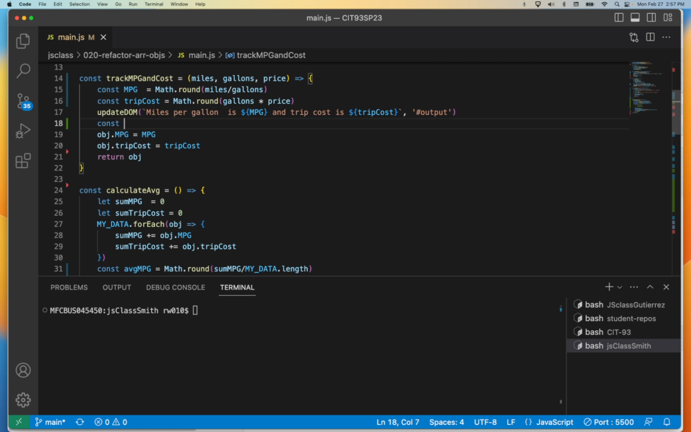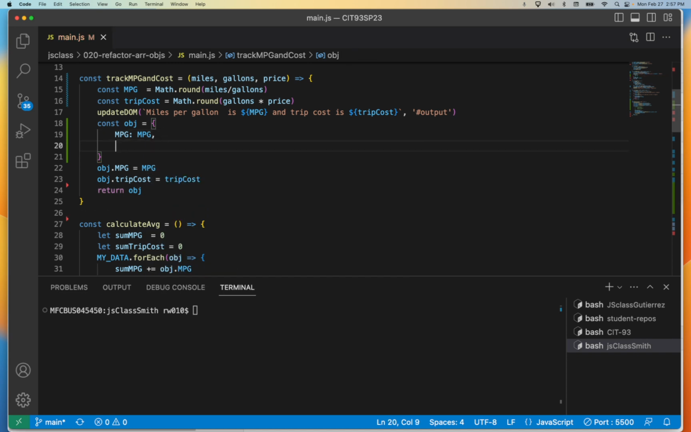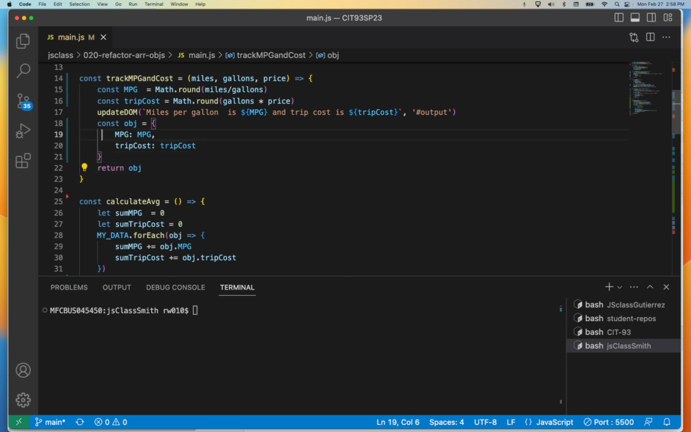We could say constant obj is equal to an empty object. Or rather than having those other lines, we could just say MPG. Remember me talking about how if the key and the value are the same, you don't have to repeat it? We could do that here, because it's a little easier. Question is, do we still need to do this? Oh, sorry, I just saw it. Trip cost, right? So now we don't need those two lines. It's at least nicely contained.